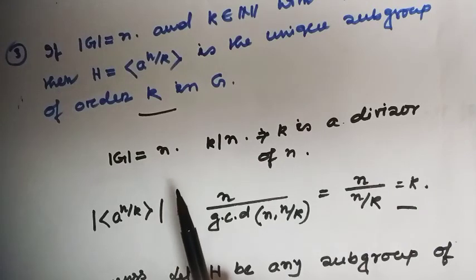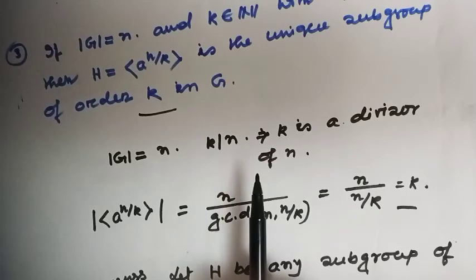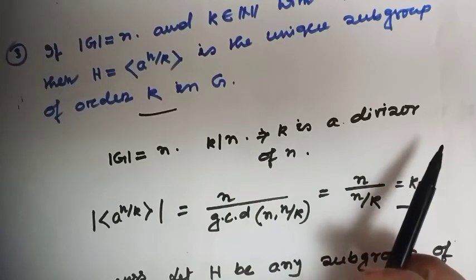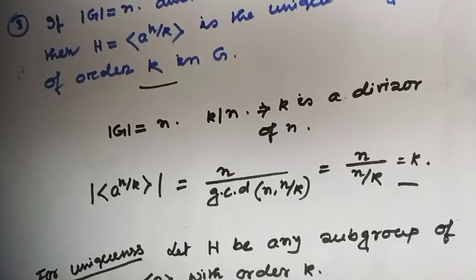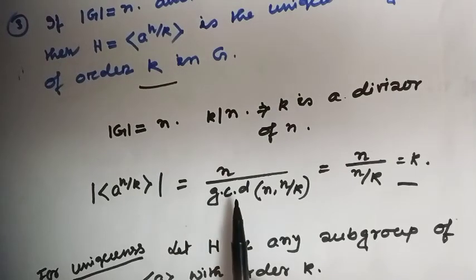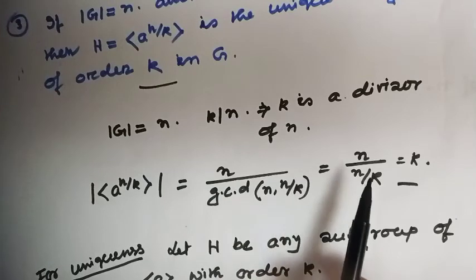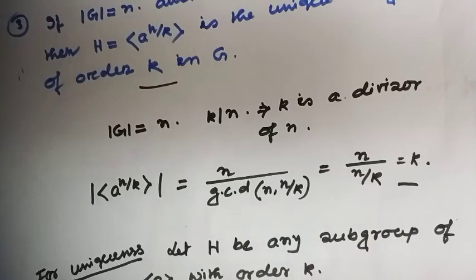If the order of G equals n and k divides n, then the cyclic subgroup generated by a to the power n over k has order, by this theorem, n divided by GCD of n and n over k, which is equal to n divided by n over k, which is equal to k.